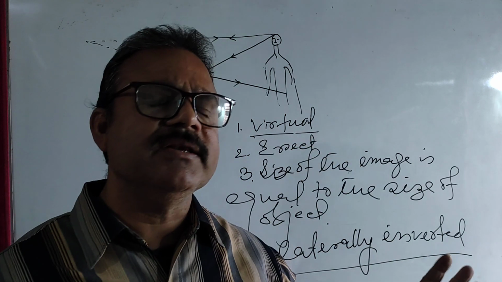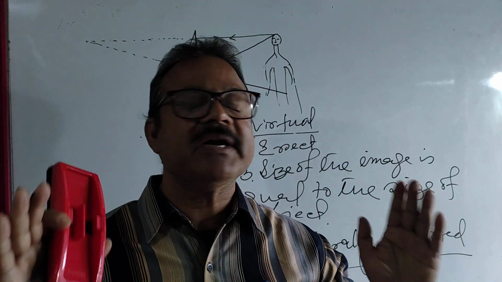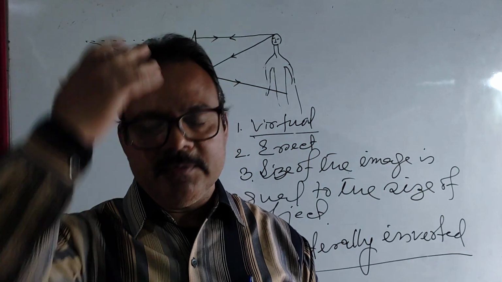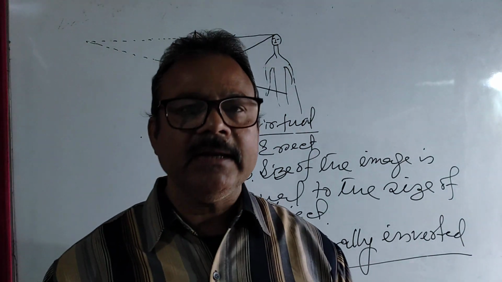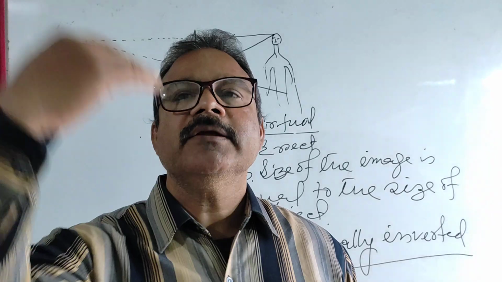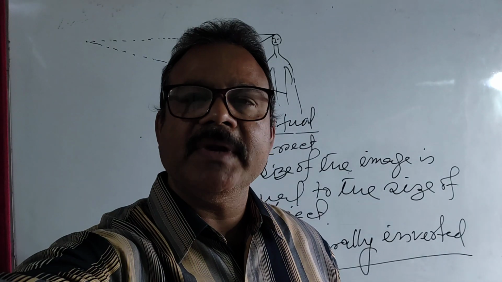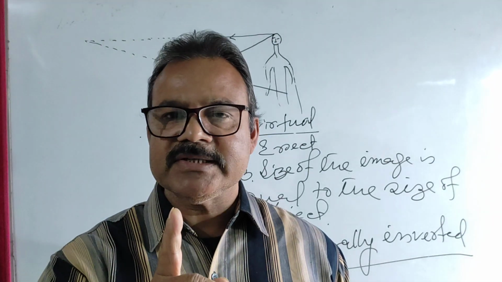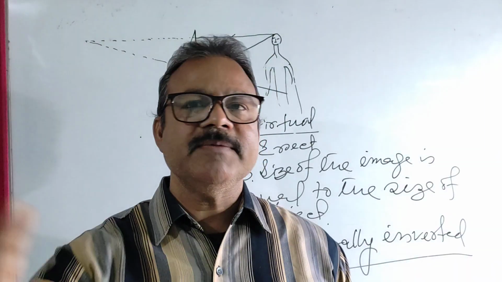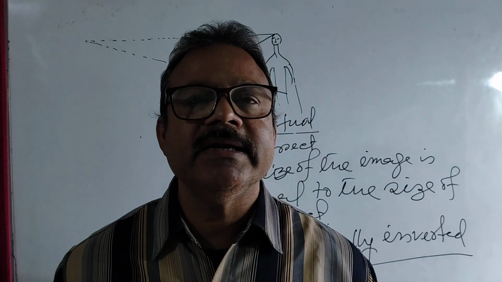Simply imagine that you are standing in front of a mirror. If you are standing like me this way, your image will be formed behind the mirror like this. The only difference is that my left side seems to be the right side in the image.